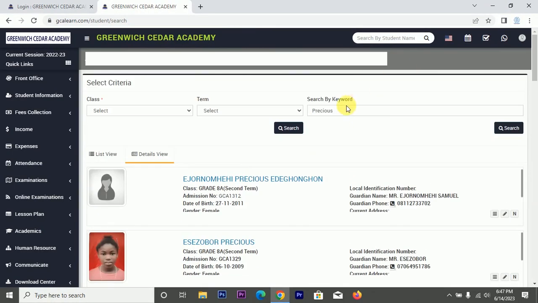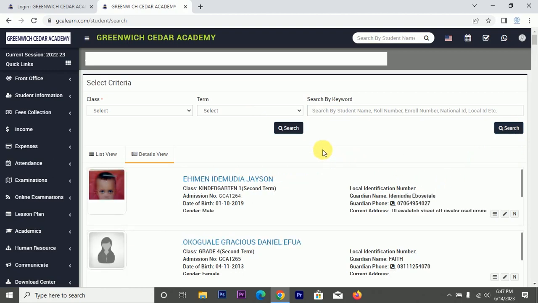Then another thing is, if you want to check everybody's record, you can now check students' records based on their classes. You can select their classes to check that particular class record. Then you can select maybe their name or any information to check a specific student's record. Then if you want to check everybody's record, everybody at a glance, then just don't type in, you see this search bar, don't type any name, just search. It will bring out everybody's record.